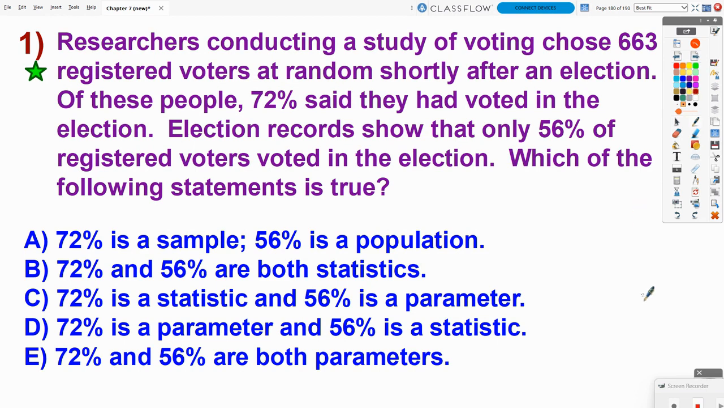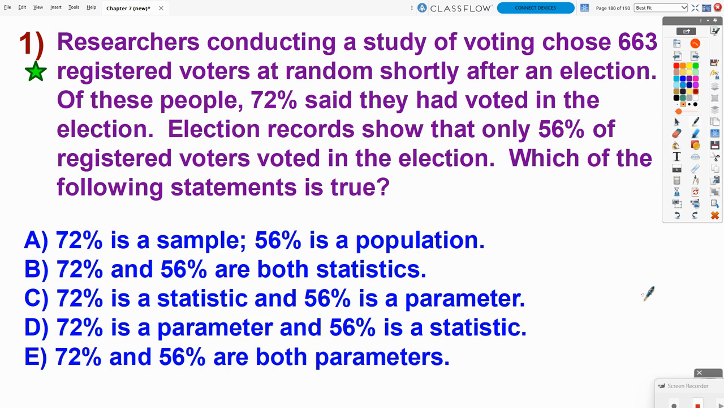So number 1, researchers conducting a study of voting chose 663 registered voters at random shortly after an election. Of these people, 72% said they had voted in the election. Election records show that only 56% of registered voters voted in the election. Which of the following statements is true?